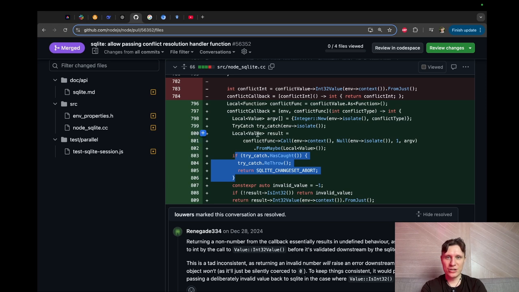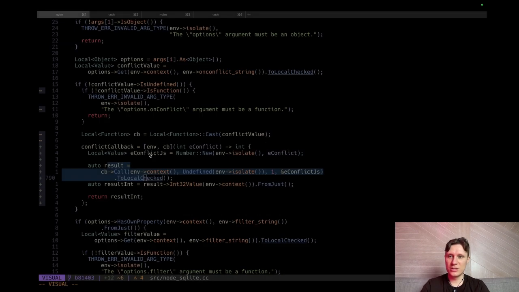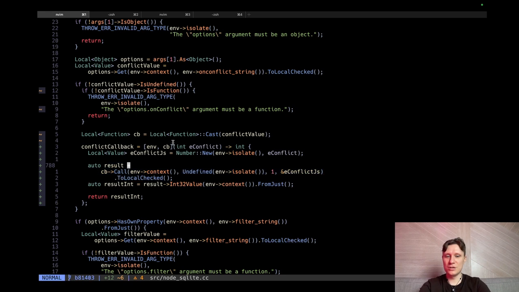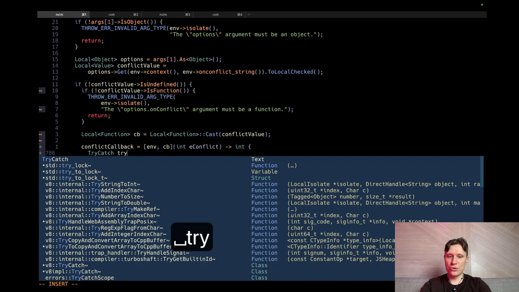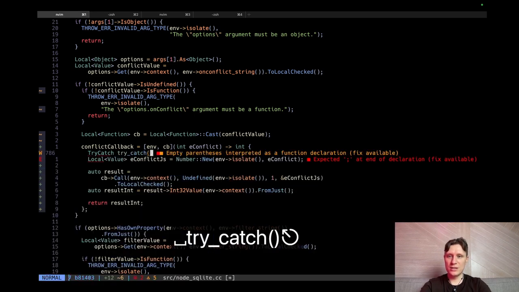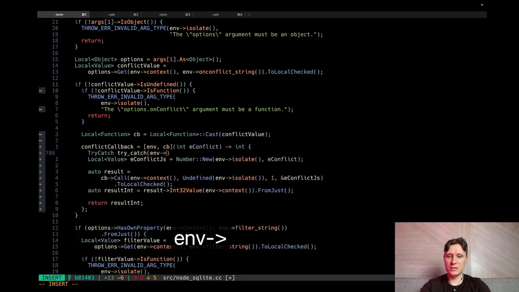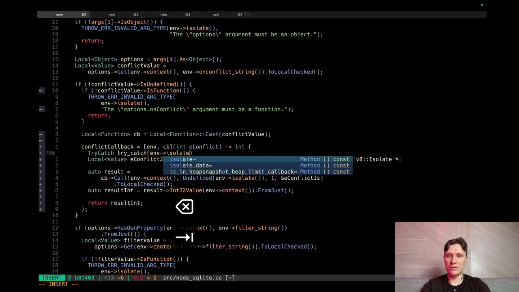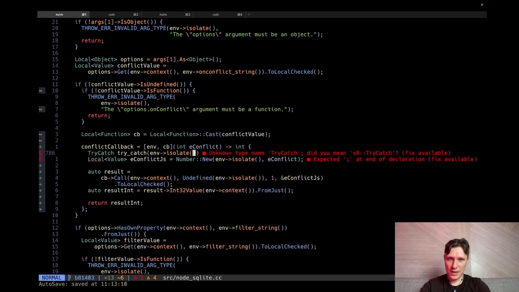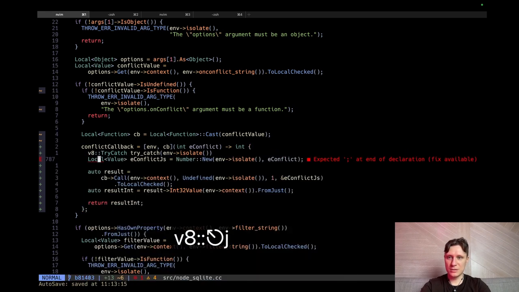Try catch, isolate. So let's create our try catch. Why not? Try catch, and it needs isolate. Isolate once again is our JavaScript virtual machine, and perhaps they need namespace, and we need a semicolon.